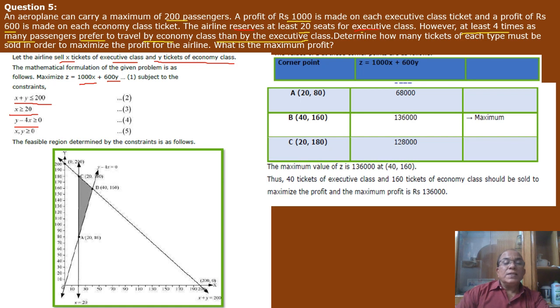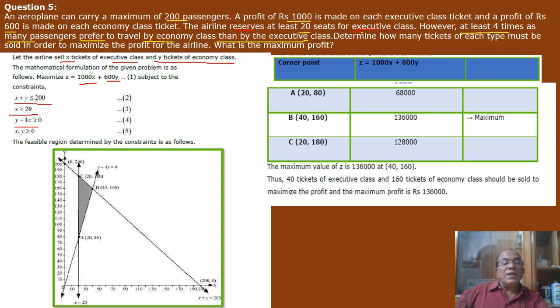Now we'll draw the lines and see the difference between the question. In this particular question, there are two inequations with equal or greater sign, and one equation with equal or less sign. Now we have to find the feasible region first. So please take care in this question, especially. First we'll draw this x plus y equal to 200, equal or less than 200.